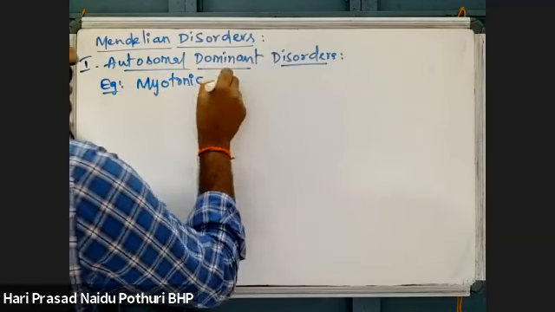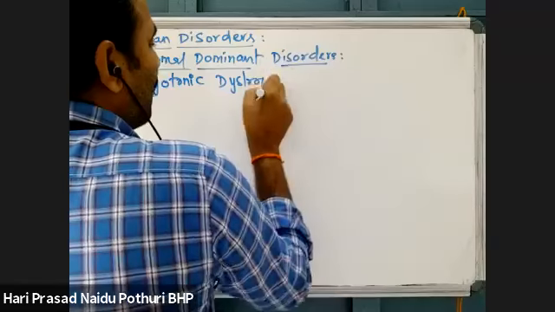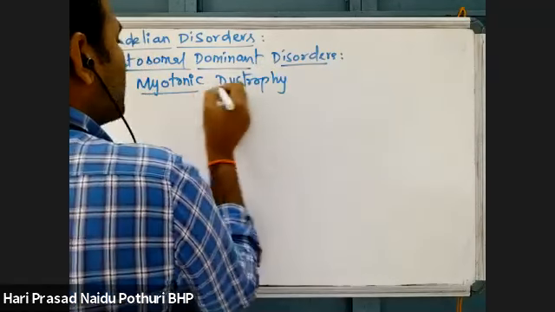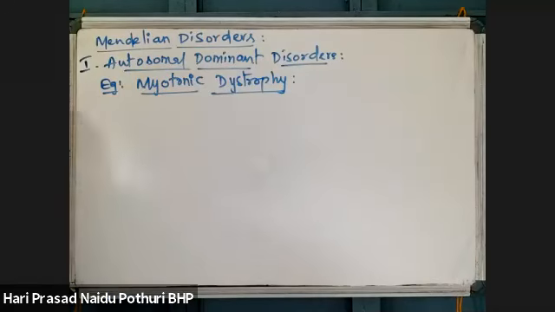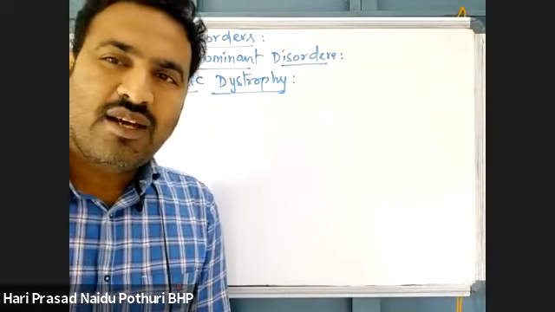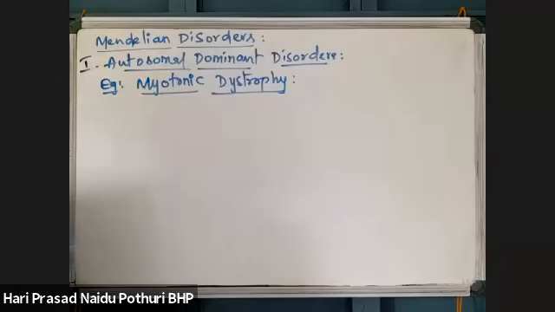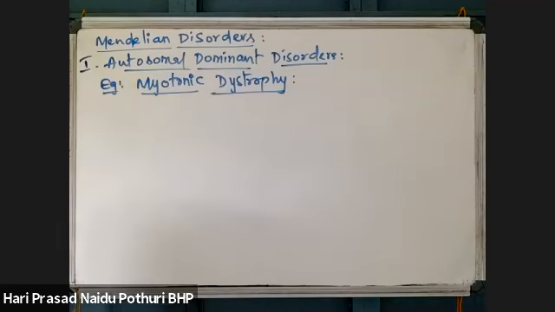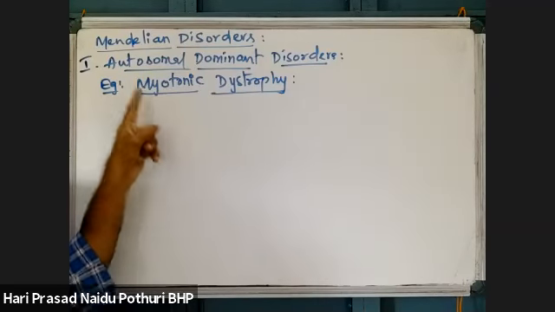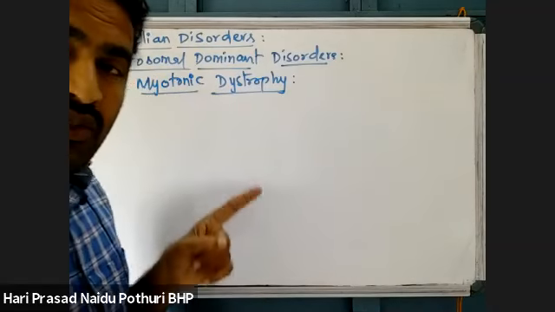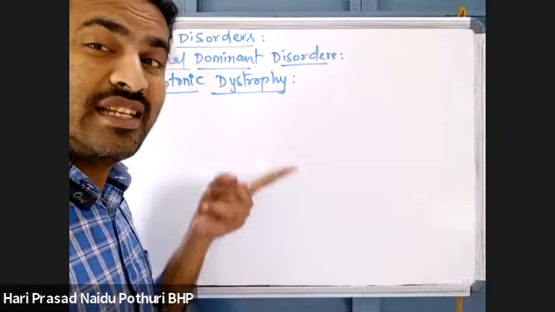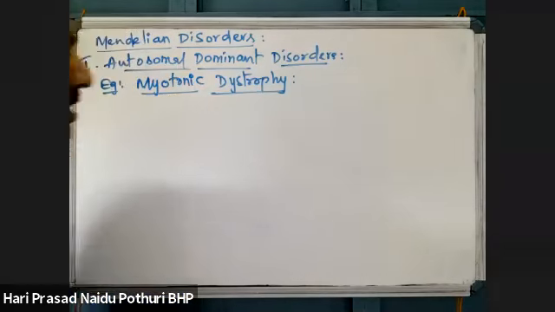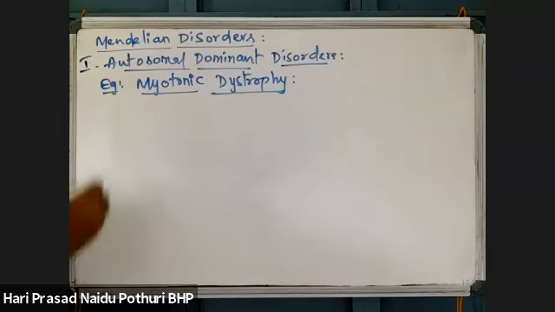myotonic dystrophy. Another dystrophy we saw already. What is that dystrophy? Muscular dystrophy. Duchenne's muscular dystrophy, which is X-linked dominant, that we saw already. That is different. Here, myotonic dystrophy is another one. Duchenne's muscular dystrophy is X-linked dominant, but this is an autosomal dominant disorder. It is a type of muscular dystrophy.